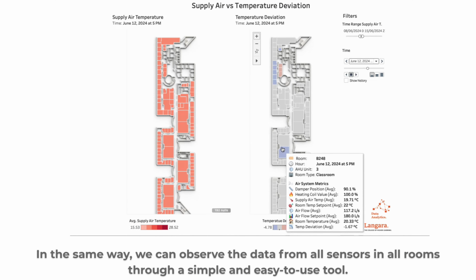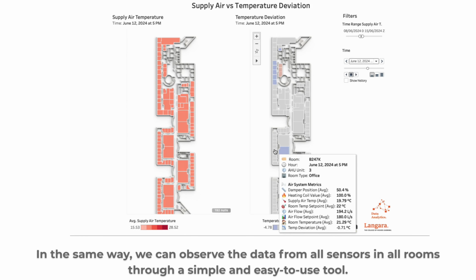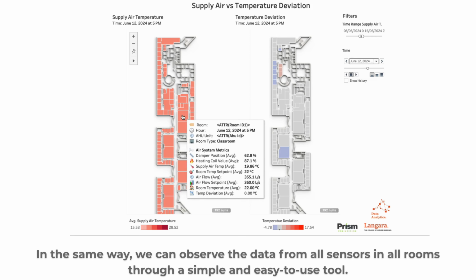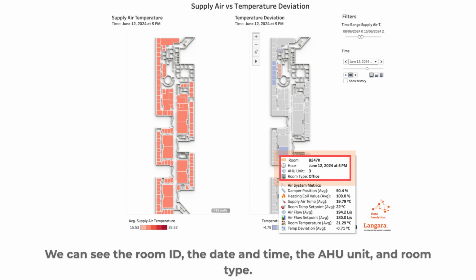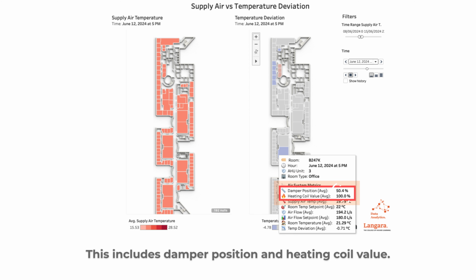In the same way, we can observe the data from all sensors in all rooms through a simple and easy-to-use tool. We can see the room ID, the date and time, AHU unit, and room type. Below that, the system displays air system matrix for that specific moment. This includes damper position, heating coil valve.